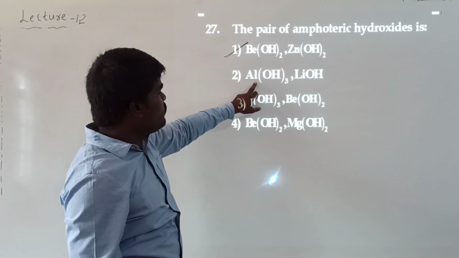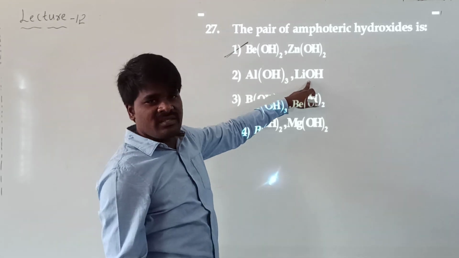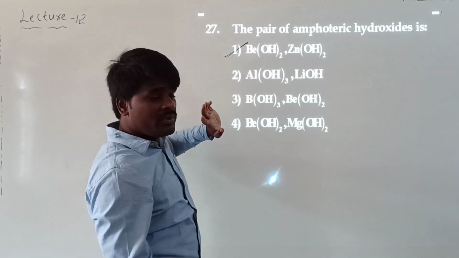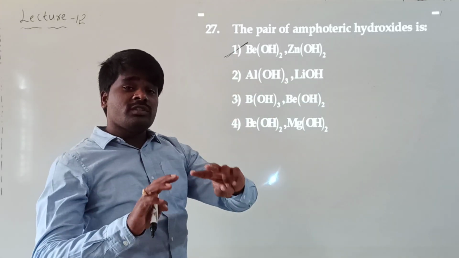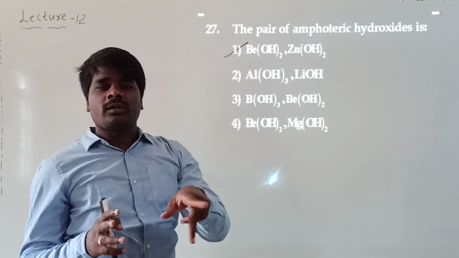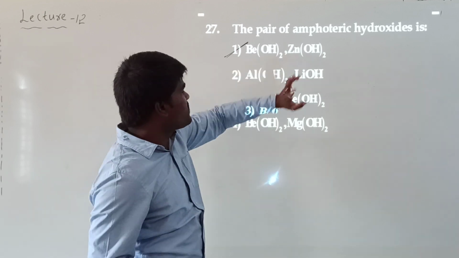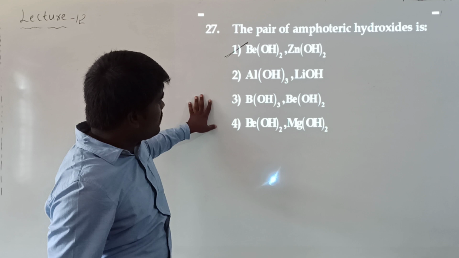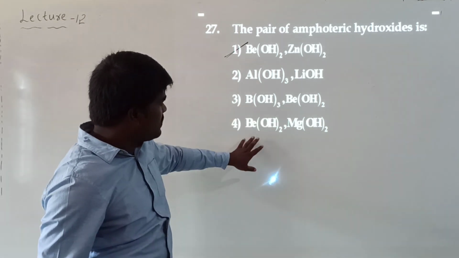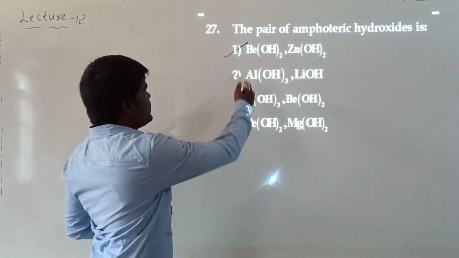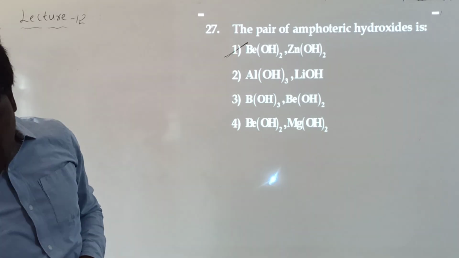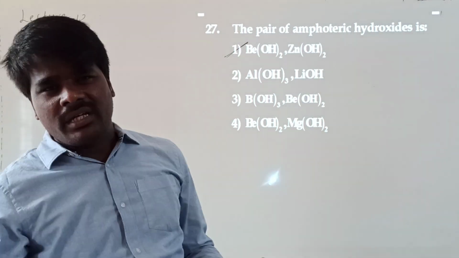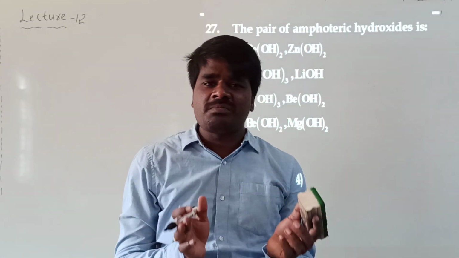But if you look at this, aluminium is amphoteric but lithium is basic. These two are not amphoteric. He is asking to identify in which option both the hydroxides are amphoteric. Here this is basic, here this is basic. So the right option will be the first one. Beryllium hydroxide as well as zinc hydroxide are amphoteric since they can react with both acids as well as bases.